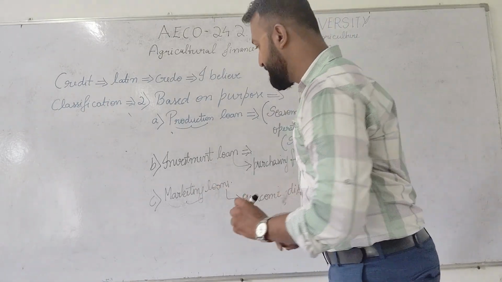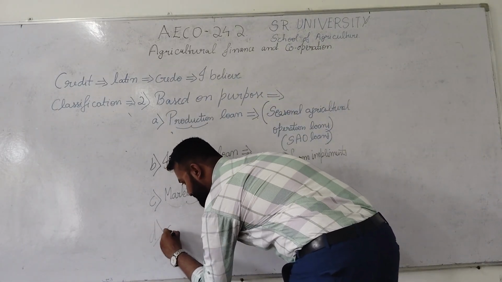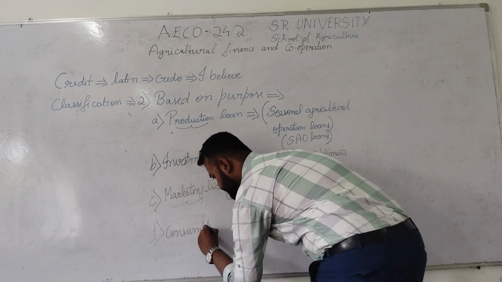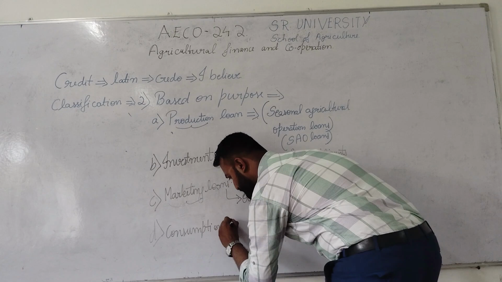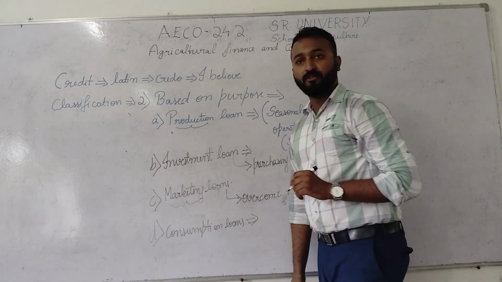The next one is the last one, consumption loan. What do you mean by consumption loans?